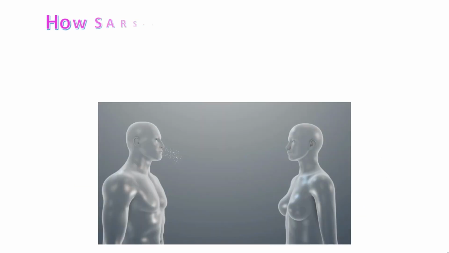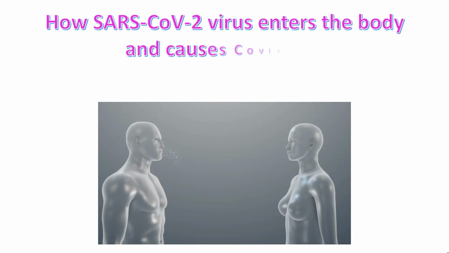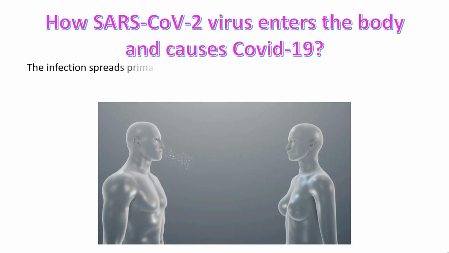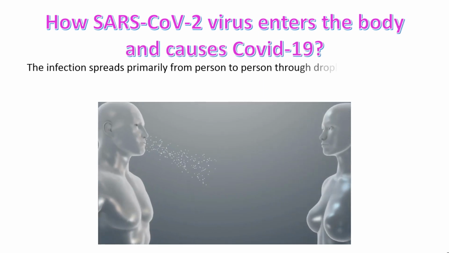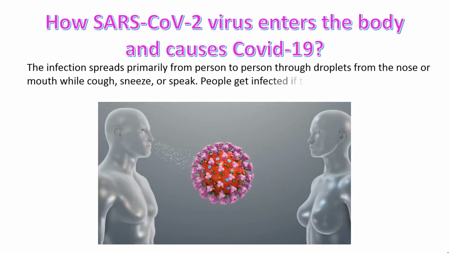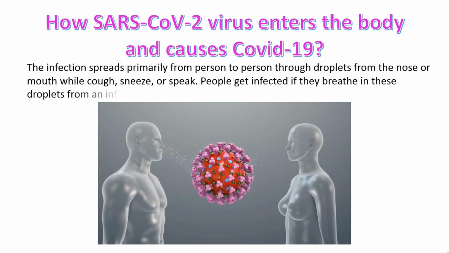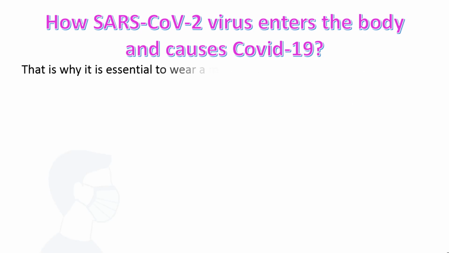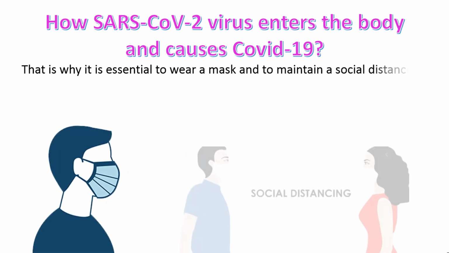How SARS-CoV-2 virus enters the body and causes COVID-19. The infection spreads primarily from person to person through droplets from the nose or mouth while coughing, sneezing, or speaking. People get infected if they breathe in these droplets from an infected person. That is why it is essential to wear a mask and to maintain social distancing to prevent contact with these droplets.